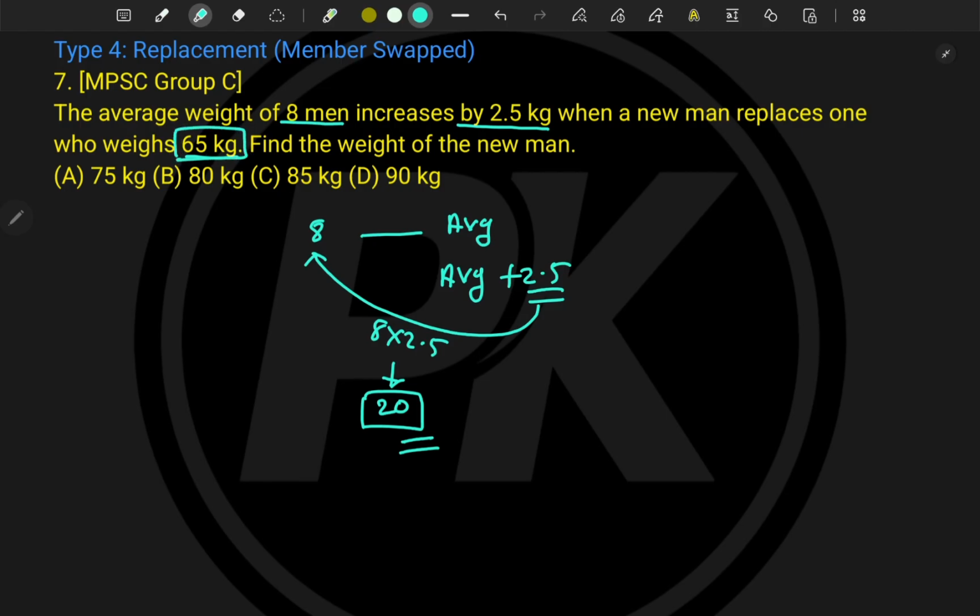But what was the weight of the person who left? It was 65 kg, right? That means he added a total of 20 weight to the 65 kg person, and hence the weight of the new man is 85 kg, and hence option C is correct. Similar logic, it is just a replacement. You have to find out how much total weight was added, and from that total weight, plus the left person's weight, that summation is nothing but 85.